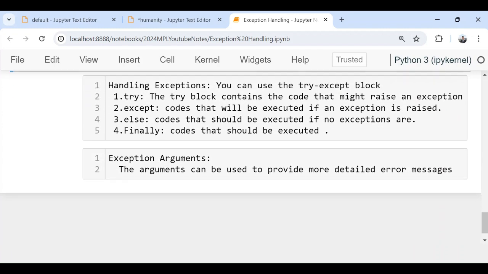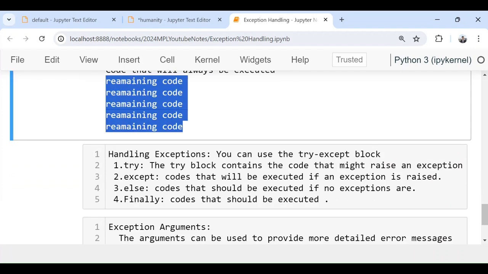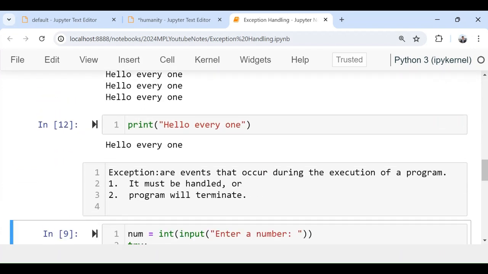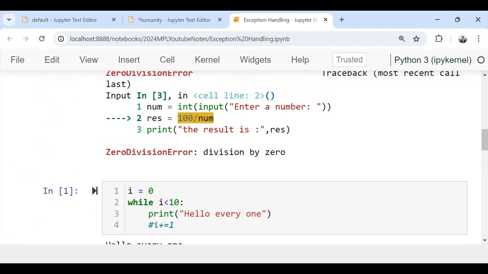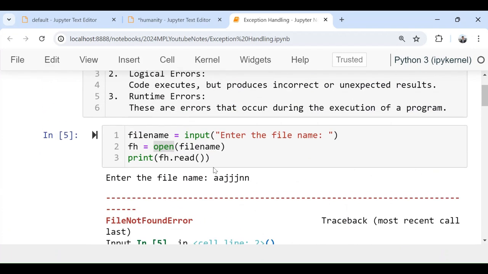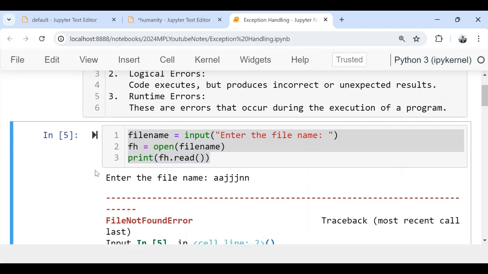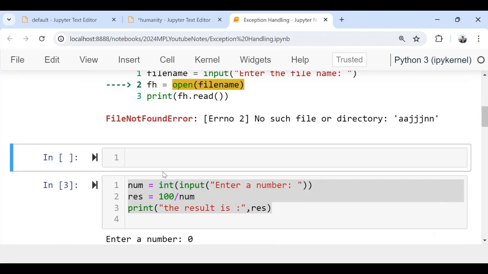And we have another thing called exception arguments. So sometimes, for example, let's give an exception handling for our previous example, which was file not found. If I want to handle this exception, what will I be doing? So let's discuss this one.